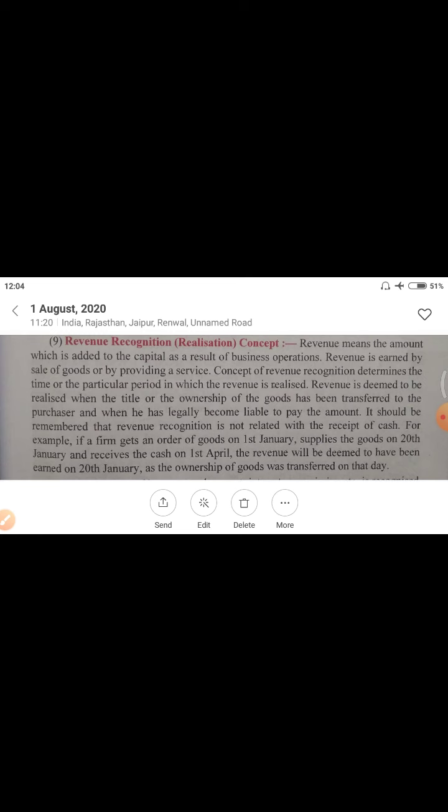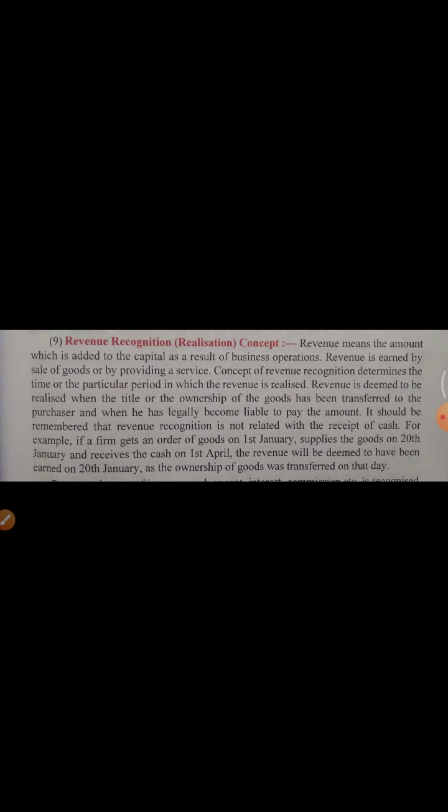But suppose that in the same case, you are saying to your customer: take the shirts, and if there is no sale on your side, you can return them to me. You are saying to the customer, take them, and if there is no sale then you can return. And till 31st March, you did not receive confirmation whether the customer will keep your goods or not. So till 31st March, revenue is not deemed to be realized.